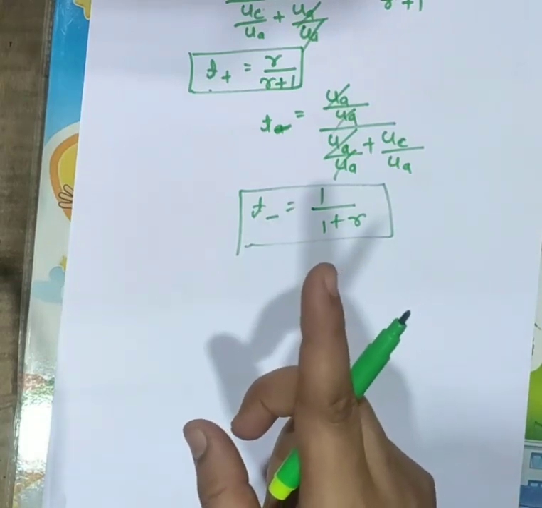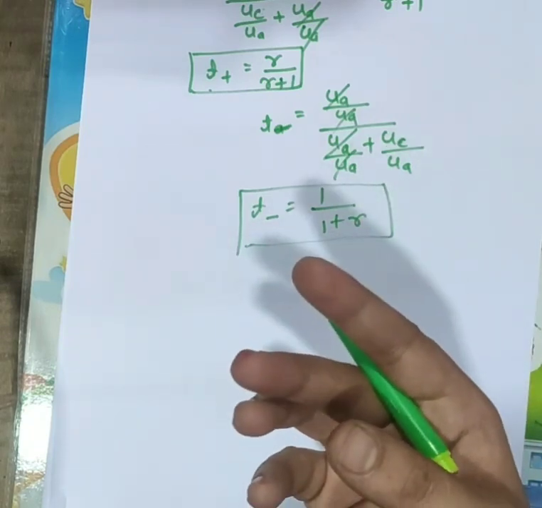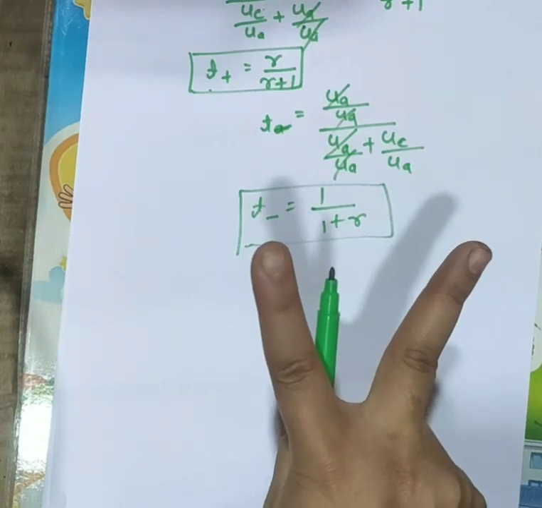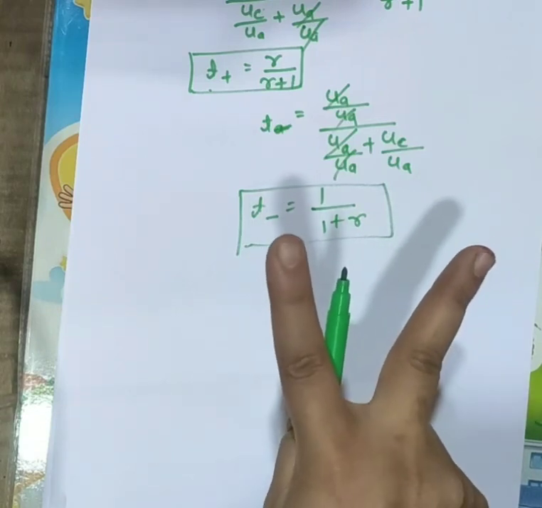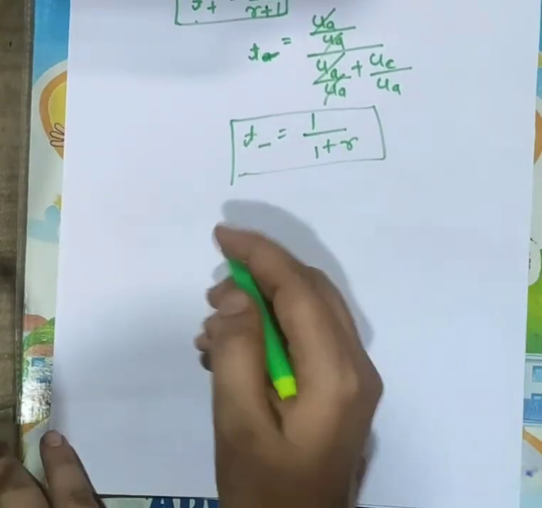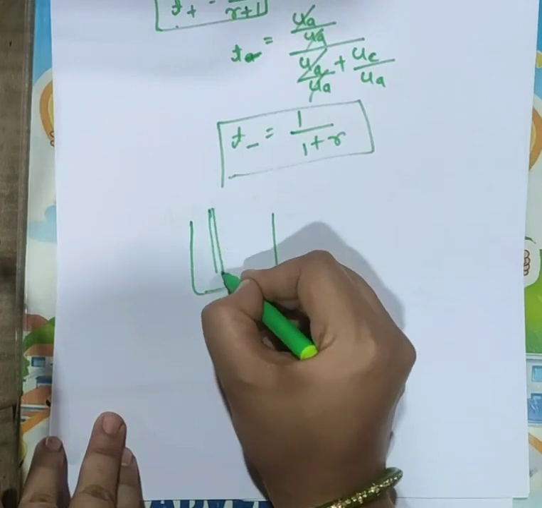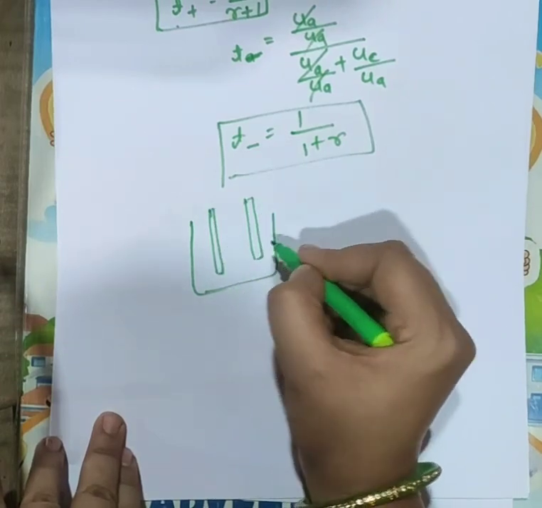If the solution has 1 gram of ion, then at infinite dilution, when two sufficient electrodes are placed at 1 centimeter apart. Suppose this is an electrolytic cell, and these are the two electrodes.